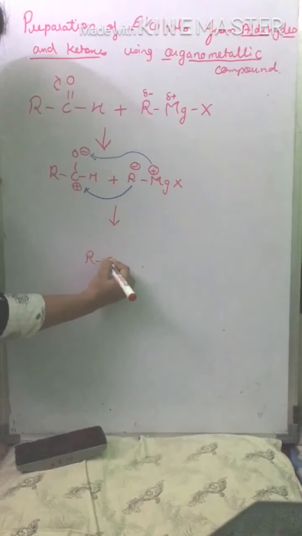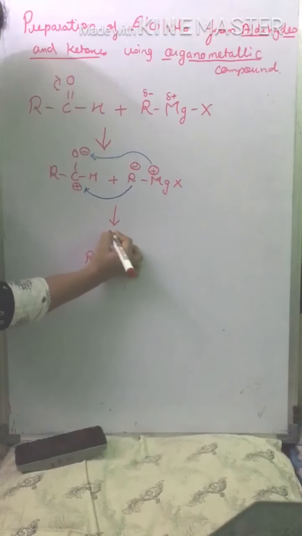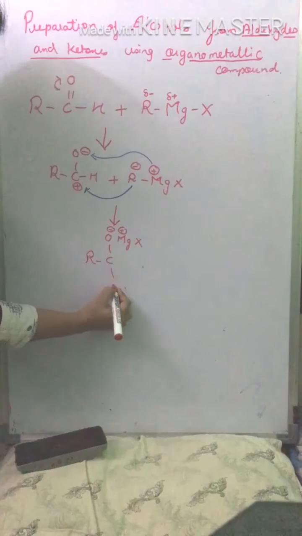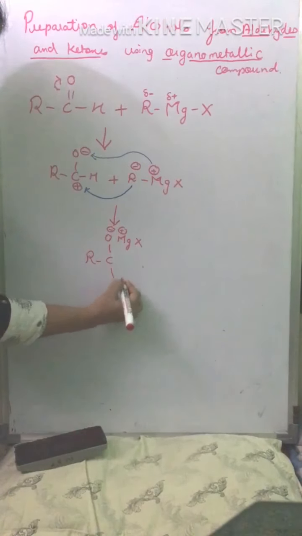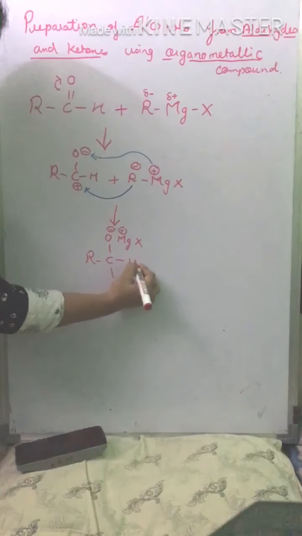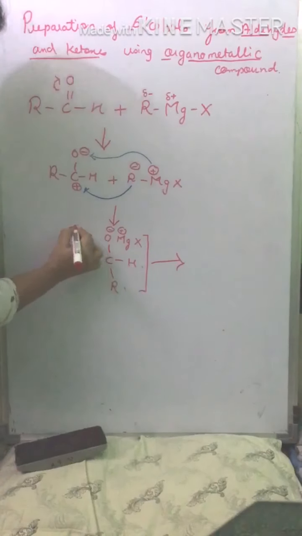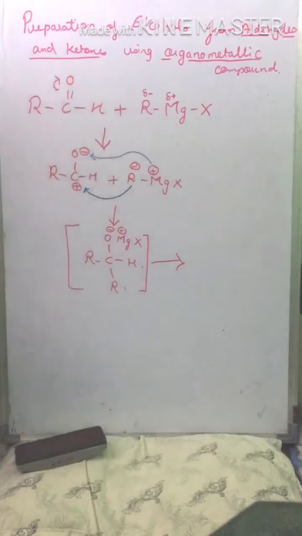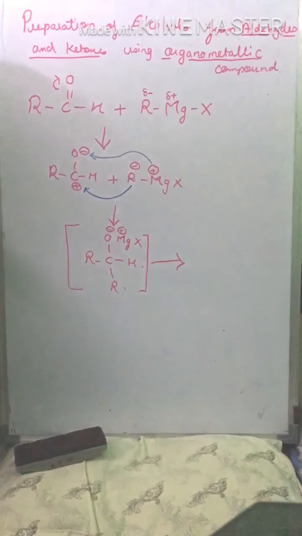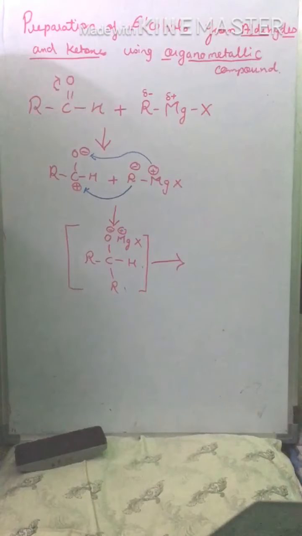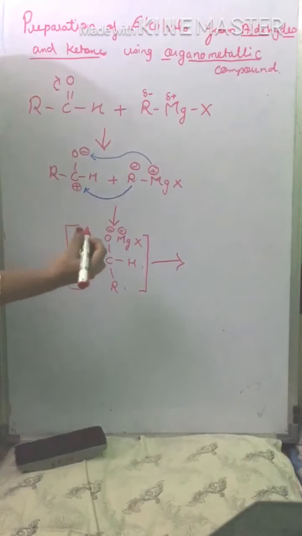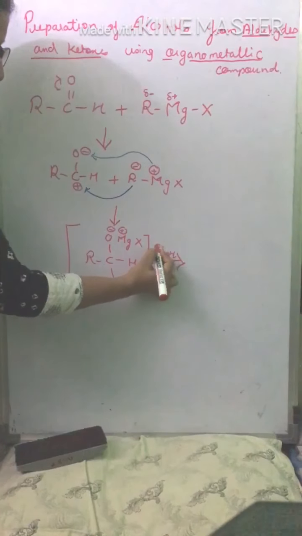So our structure becomes, which is further, this is a tetrahedral intermediate. It has the same geometry as that of methane, that is why it is called a tetrahedral intermediate. Also, it is further hydrolyzed in the presence of water.